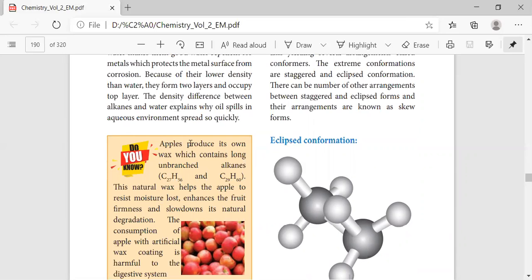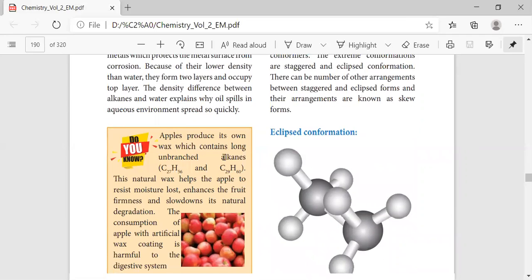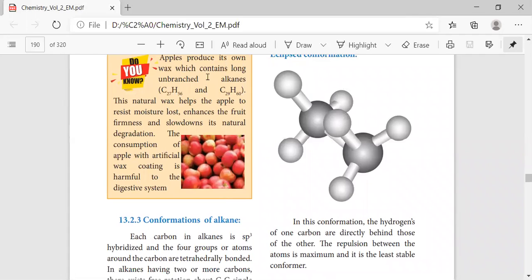We all know an apple produces its own wax, which contains long unbranched chain alkanes. This wax helps the apple resist moisture loss, enhances the fruit's freshness, and slows down natural degradation.